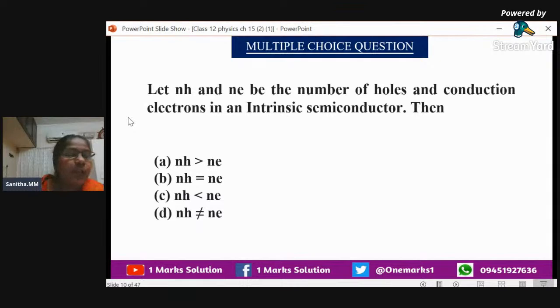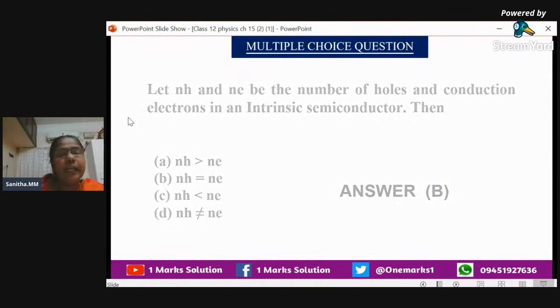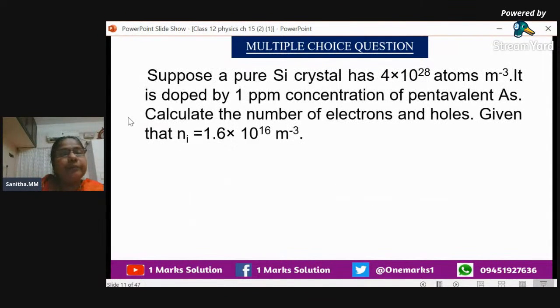No doubt, the option will be B itself. Okay, nh is equal to ne. Now things are clear, the answer is B. Now we can go for the next one.